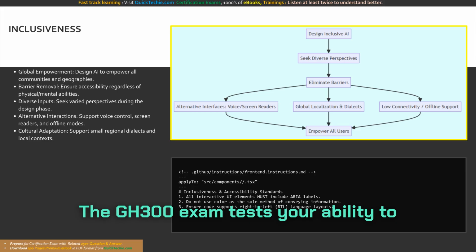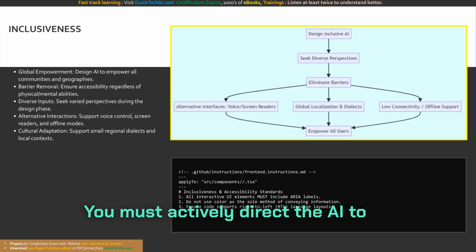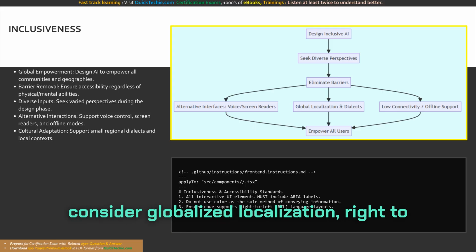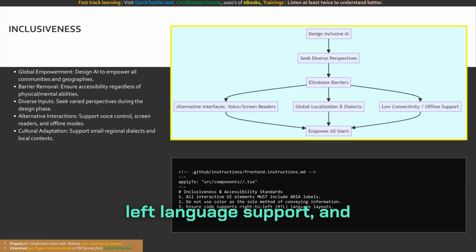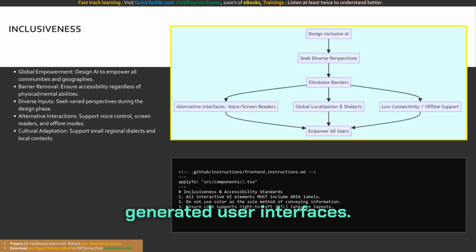The GH-300 exam tests your ability to use Copilot to enforce these inclusive development practices. You must actively direct the AI to consider globalized localization, right-to-left language support, and comprehensive accessibility audits as non-negotiable requirements for all generated user interfaces.